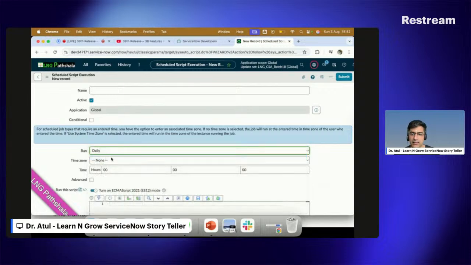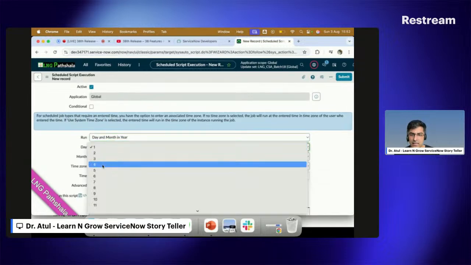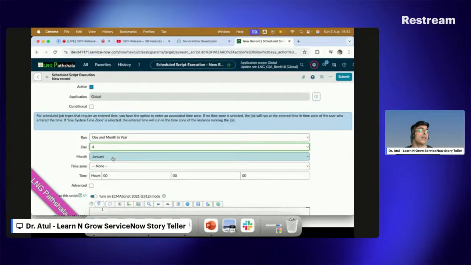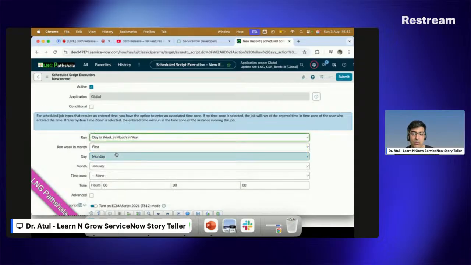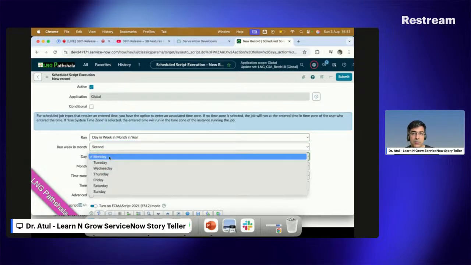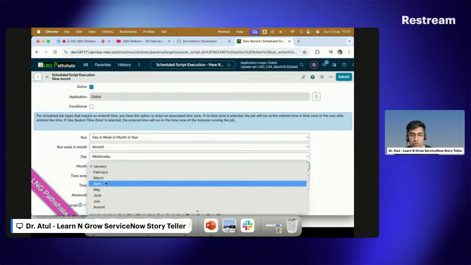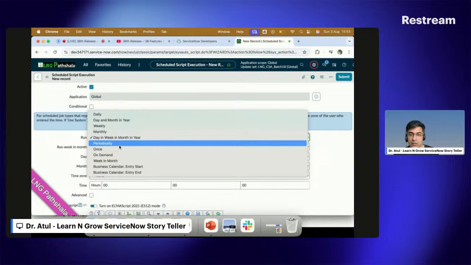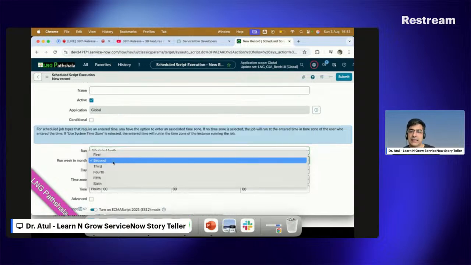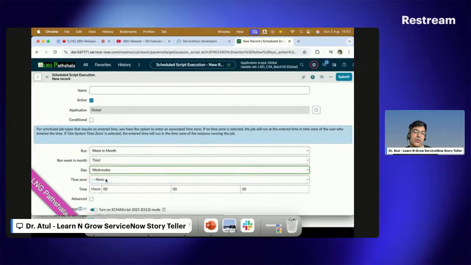day of a month in a year, which means the first day, the fourth day of January. This is what a lot of queries on the ServiceNow community ask: hey, I want to run this job on the fifth day of the month, or the 31st of January. Or you can see day in a week, in a month, in a year. Wow. First week in a month, second week in a month, Monday, Tuesday, Wednesday, and which month you want to put it. Then week in a month, second, third Wednesday, 13th, first, these options will be there.